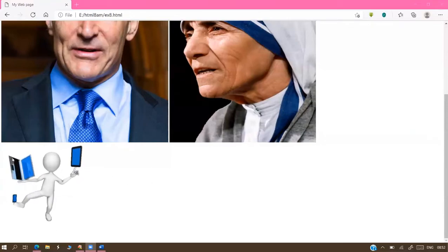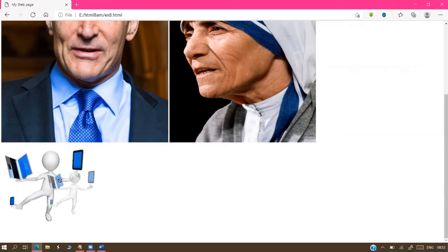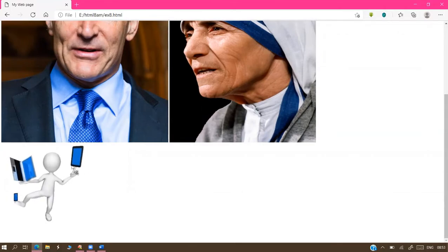So now the size of this image is 300 pixels by 300 pixels. The square shape is formed.